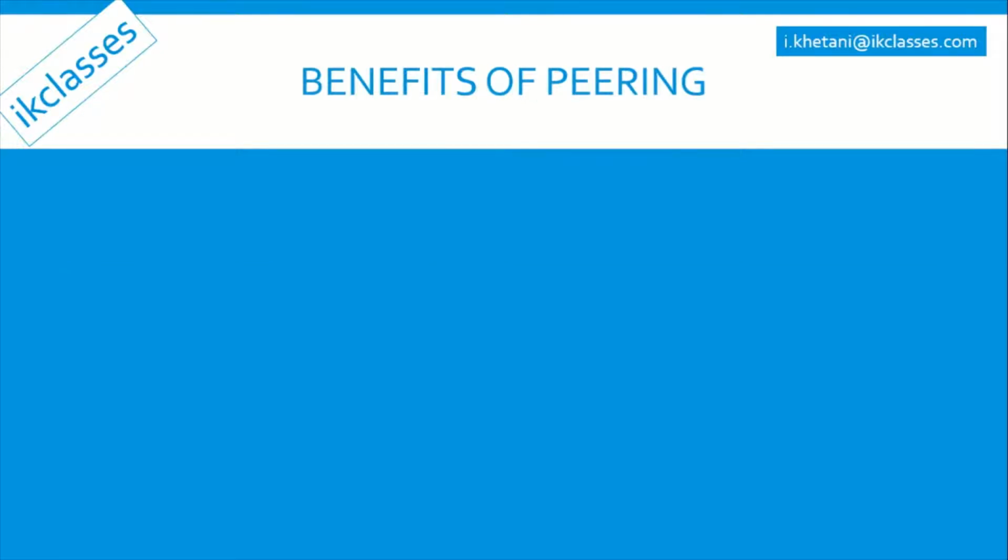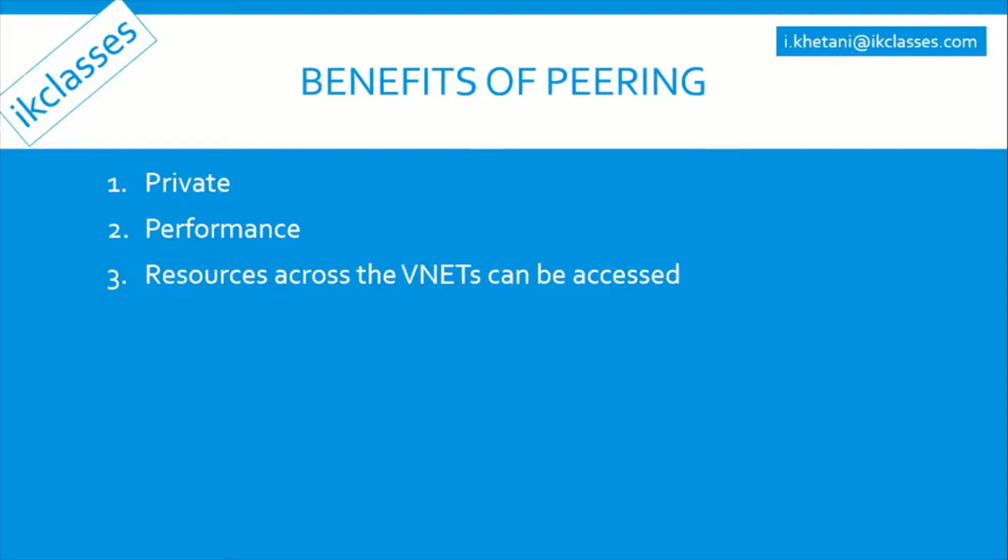Let's see the benefits of peering. The traffic between peered virtual networks is private. Traffic between the virtual networks is kept on the Microsoft backbone network. No public internet, gateways or encryption is required in the communication between the virtual networks. It gives a low latency, high bandwidth connection between resources in different virtual networks, and the ability for resources in one virtual network to communicate with resources in a different virtual network once we peer them. It also allows transferring data across Azure subscriptions, deployment models, and across Azure regions.